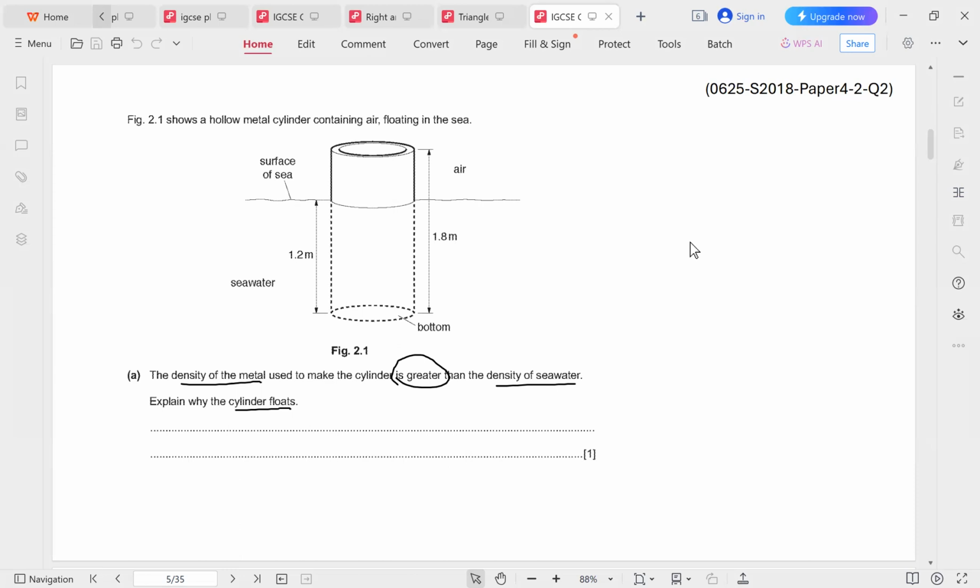This is because the cylinder is not made completely of metal, since it's a hollow metal cylinder. So this means that we have a lot of air inside. Since it's not a solid cylinder, it's a hollow cylinder, it's empty on the inside. So the combined density of the cylinder and the air make it less dense than the seawater.